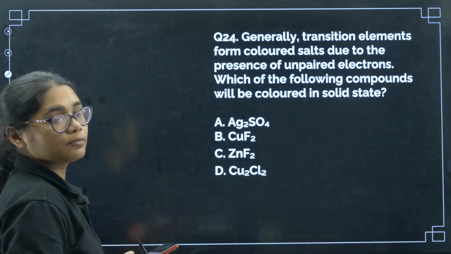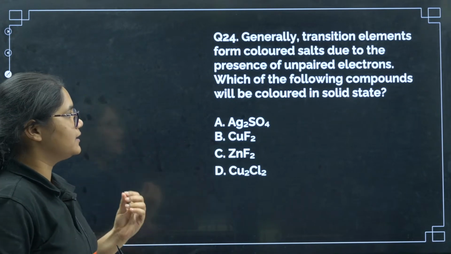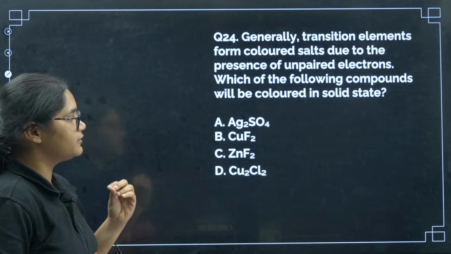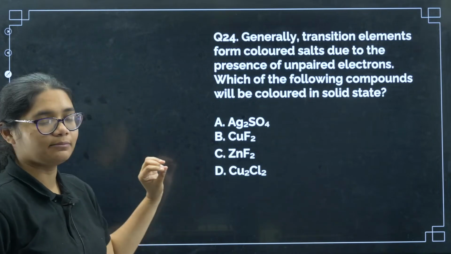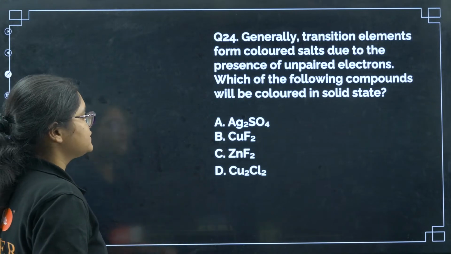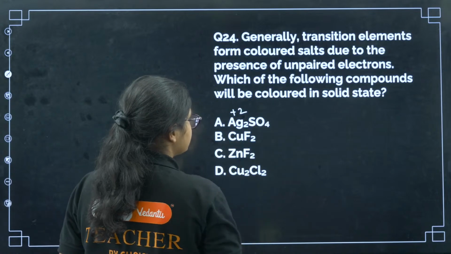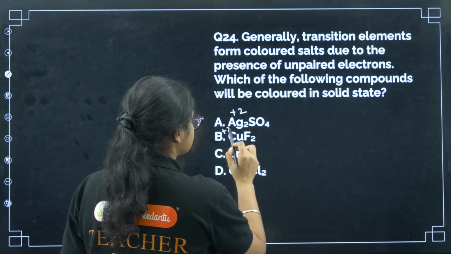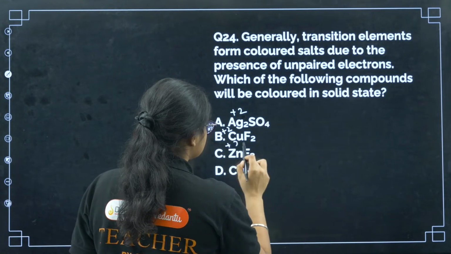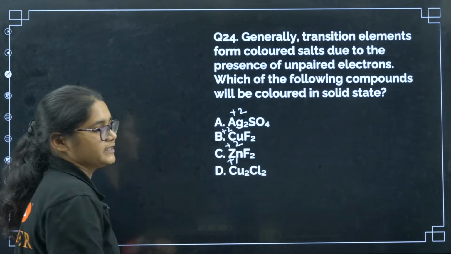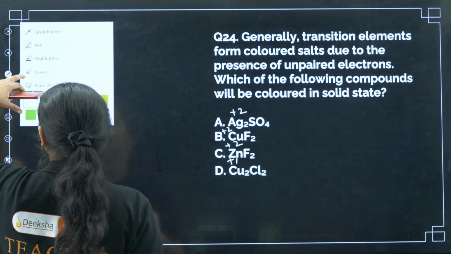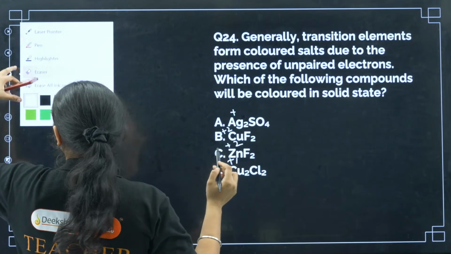Next, question number 24. Generally transition elements form colored salts due to the presence of unpaired electrons. Which of the following will be colored in the solid state? Very important and easy question. Okay, so yes, now if you see here, Ag is in +2 oxidation state. Copper is in +2 oxidation state, Zn is in +2 oxidation state, copper is in +1 oxidation state.